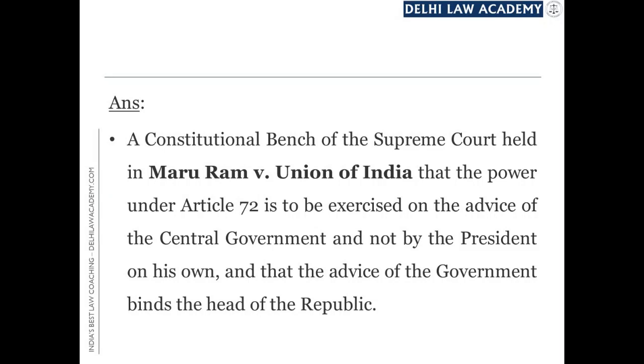The President is the head of the Republic, but he is bound by the advice, and this binding nature of the advice now is very specifically provided in Article 74 itself, which says that the President shall act according to the advice given by the Council of Ministers.